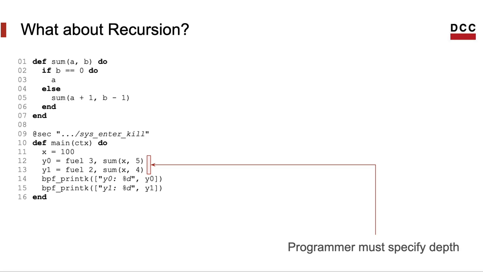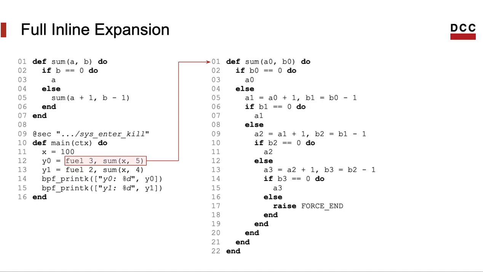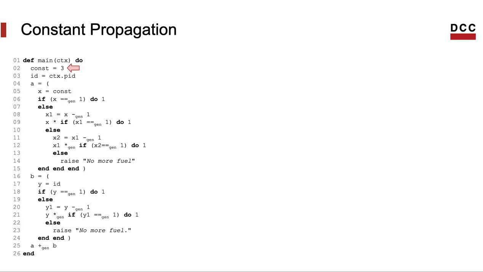When sum is called from outside, the caller must specify a maximum depth of the recursion stack with a special parameter called fuel. That's what we call the petrol semantics. Every function call has some fuel. Whenever recursion happens, fuel is decremented by 1. This extra parameter, fuel, is very important during code generation. It specifies by how much each recursive call must be inlined.